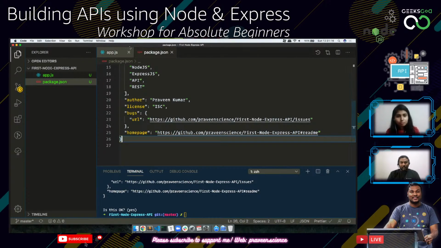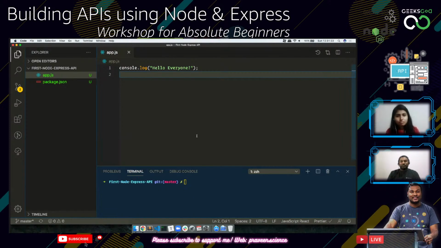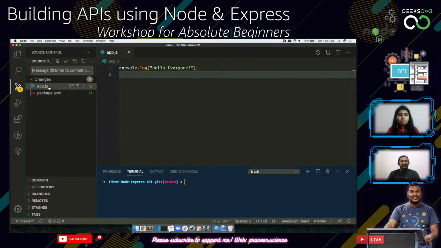Now for those people who are looking to not use the command line and use the GUI, if you click on this button on VS Code, you can see that there are these two changes, and it's going to say these are untracked. So what I'm going to say is created a basic Express.js API.